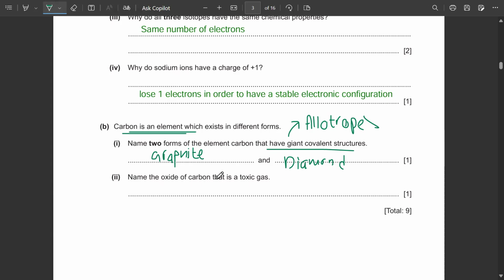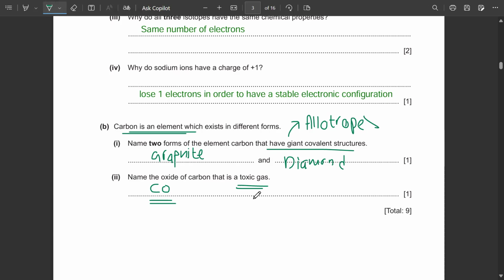Name the oxide of carbon that is a toxic gas. Yes, carbon monoxide. Carbon monoxide is that oxide of carbon that is a very toxic gas, and it is produced in incomplete combustion. Now, why is it a toxic gas? Incomplete combustion means that the oxygen was in a limiting amount. When oxygen is not in excess, let's say it's in a limiting amount, incomplete combustion happens. Now in that incomplete combustion, we will have carbon monoxide.